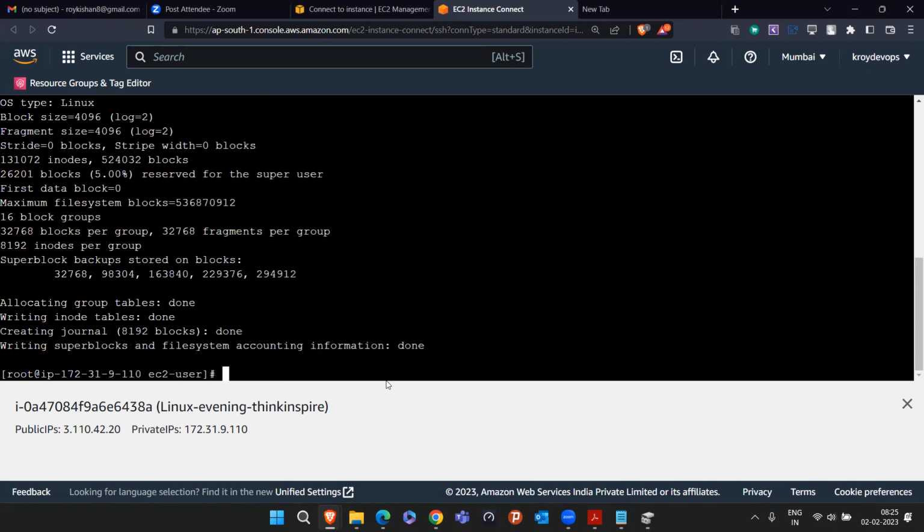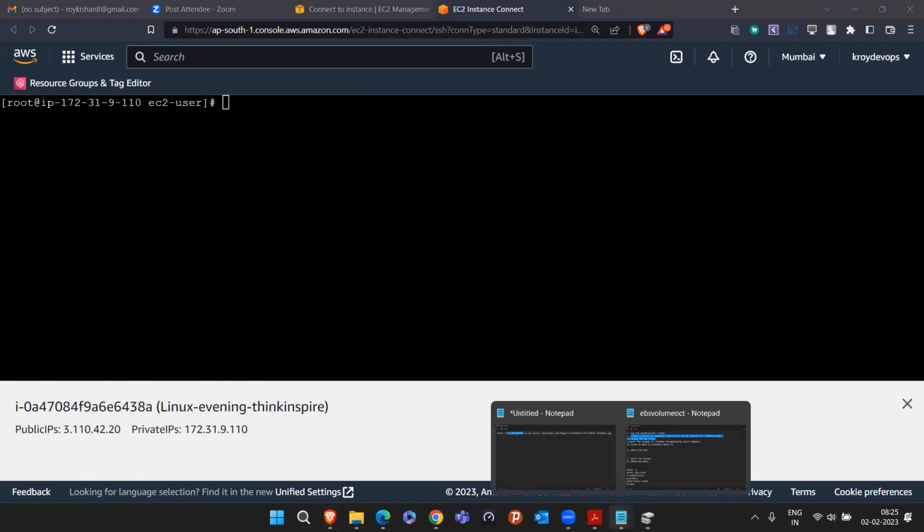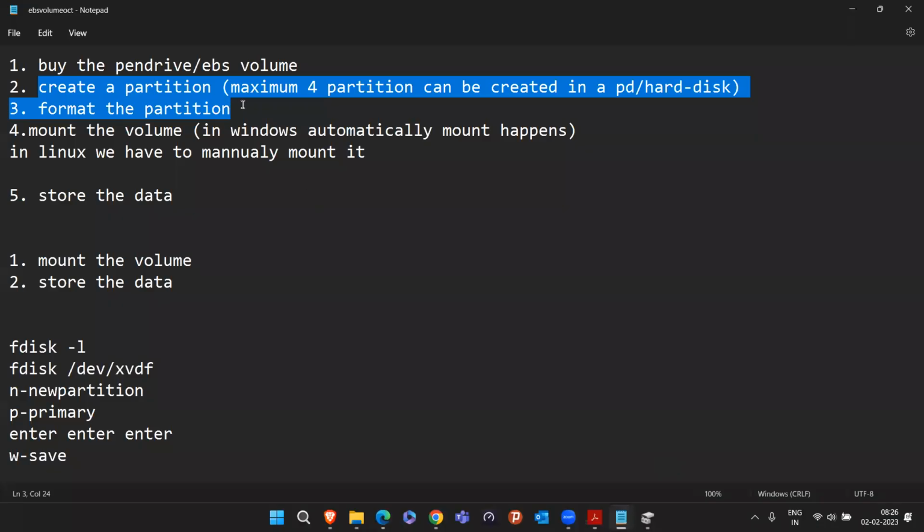And I'll press enter. They formatted everything. Now my work is completed. Just clear all this. And this is the one-time process which we did: create the partition and format the partition. This is the only one time we have to do it. Okay, we don't have to do it multiple times.